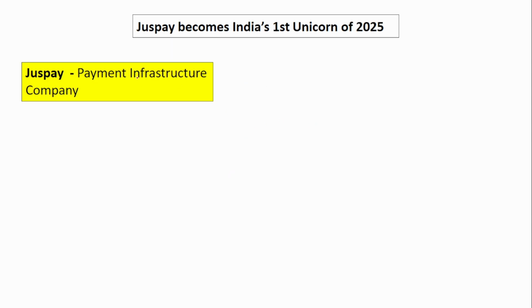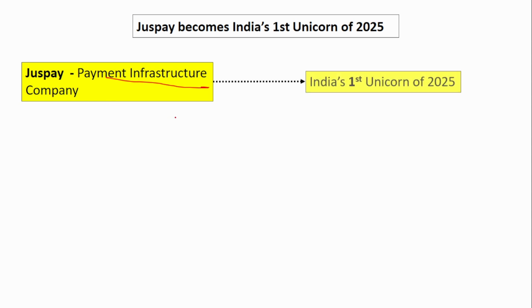Next is Juspay. It is a payment infrastructure company. It has become the India's first unicorn of 2025. Remember, first unicorn of 2025. Unicorn are nothing but startups that are valued at over 1 billion. So when the valuation of the startup crosses 1 billion, they are called as unicorn.